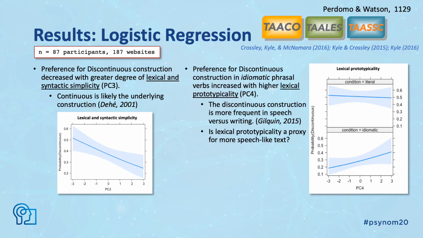We also found that preference for the discontinuous construction for idiomatic phrasal verbs increased with higher lexical prototypicality. Studies involving corpora have revealed that the discontinuous construction is used more often in speech than the continuous construction. Assuming this, we speculate that lexical prototypicality in these digital texts is a proxy for more speech-like text, which requires a bit further investigation. Why this only happens for idiomatic phrasal verbs requires more speculation as well.